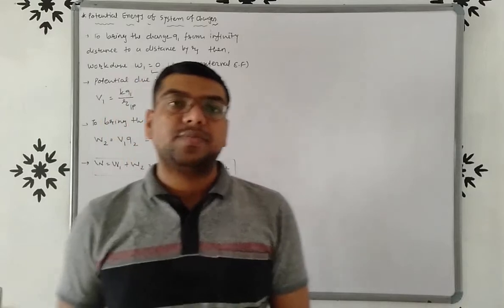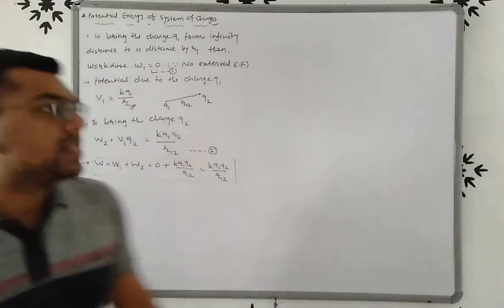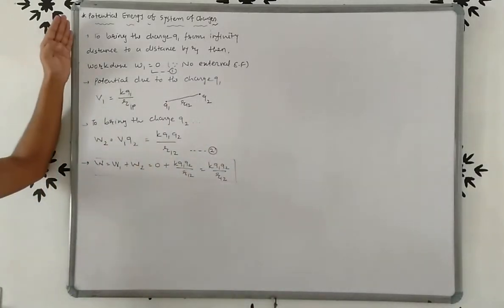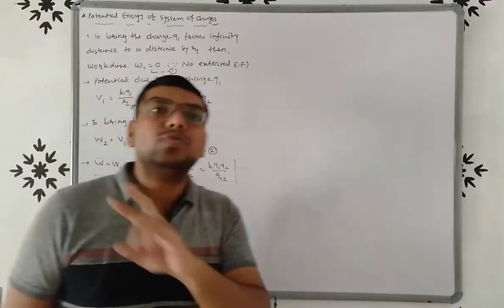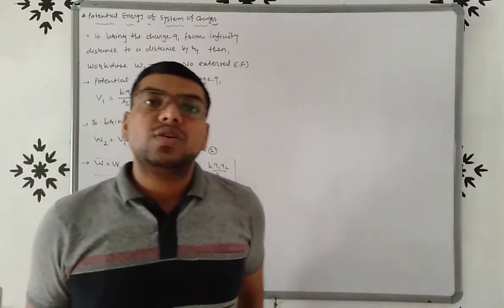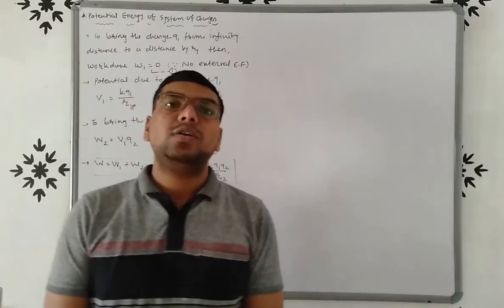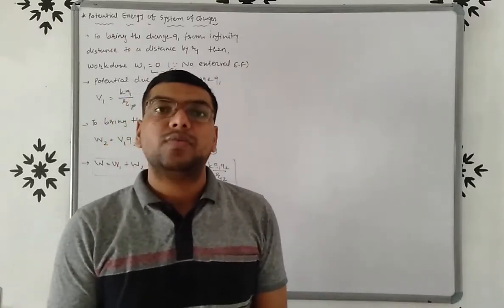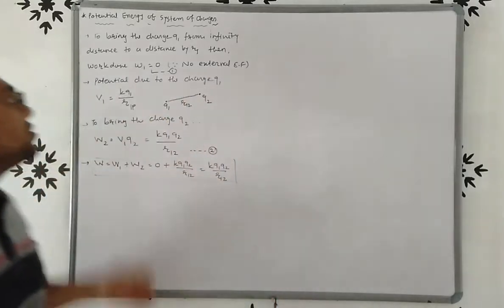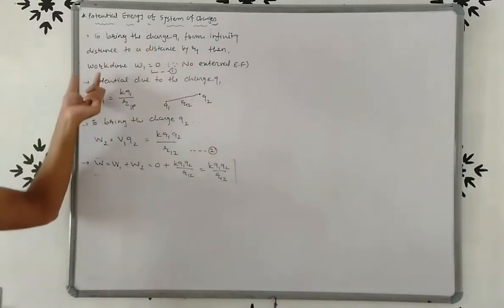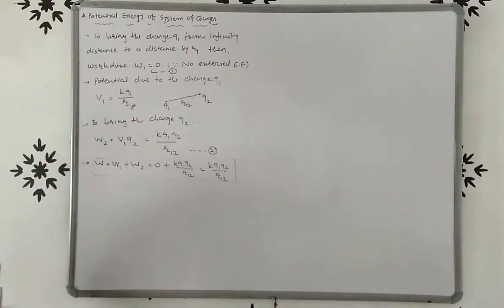Once again, the question will be like this: derive an equation of potential energy of a system of two charges. First of all, we want to bring charge Q1 from infinite distance to a distance R1. Then the work done W1 is equal to 0.